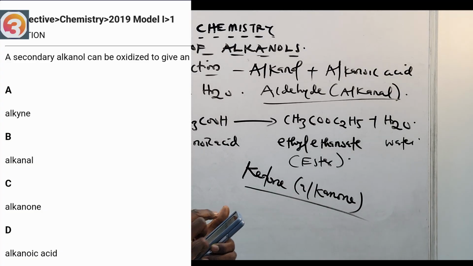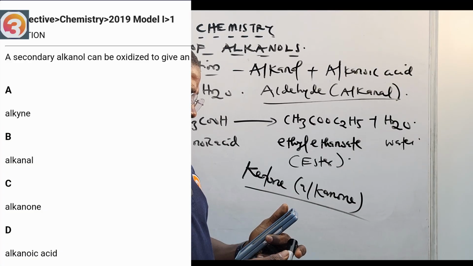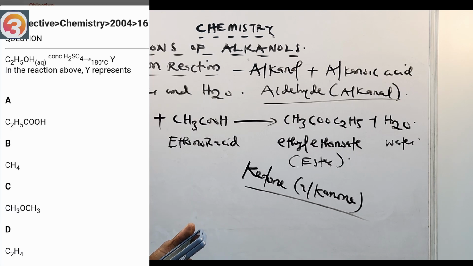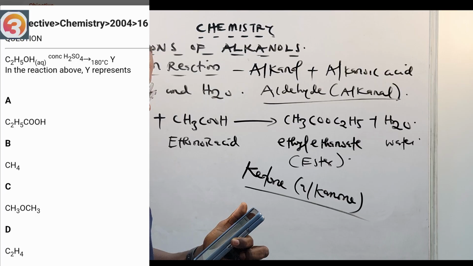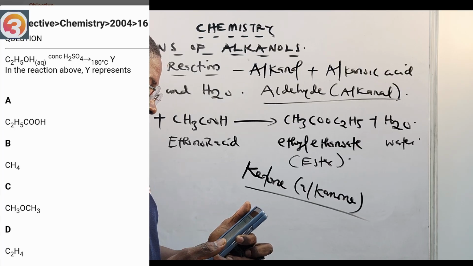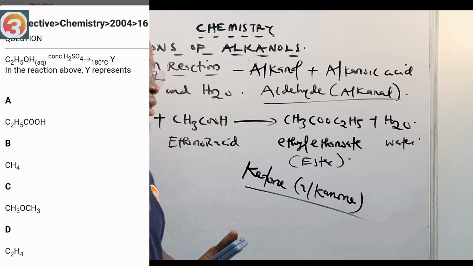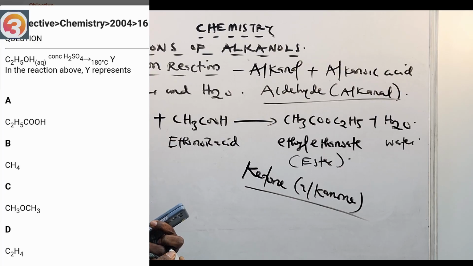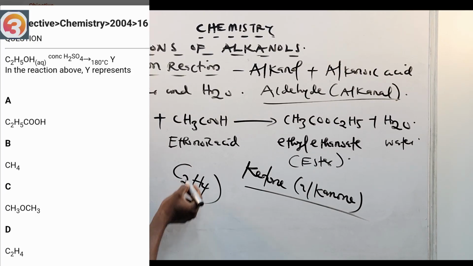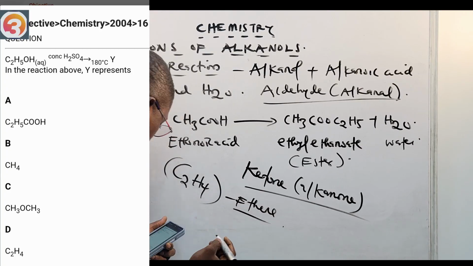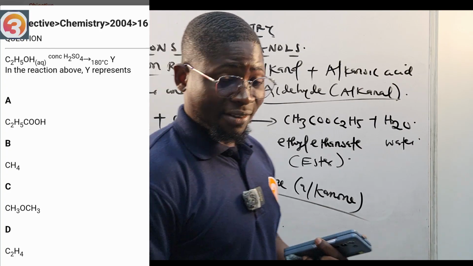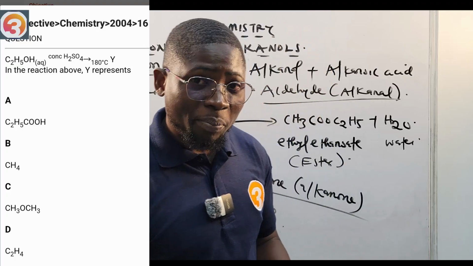All right, now let's see 2004 number 16. It says C2H5OH. It is being displayed on your screen right now. All right, that's dehydration. So dehydration of what? Ethanol gives us a corresponding alkene having 2 carbon atoms, and the alkene that has 2 carbon atoms is what? Is 18. Okay, so our correct answer there will be 18, which is option B. We are not playing here.